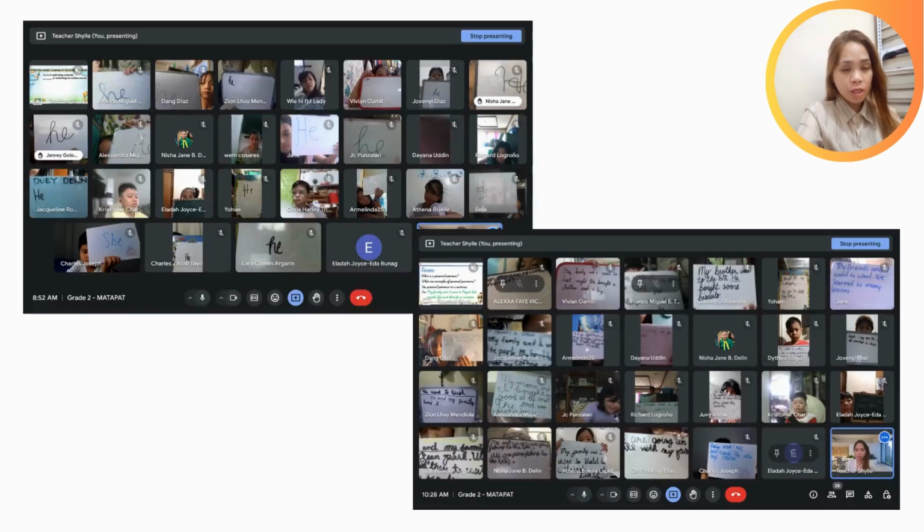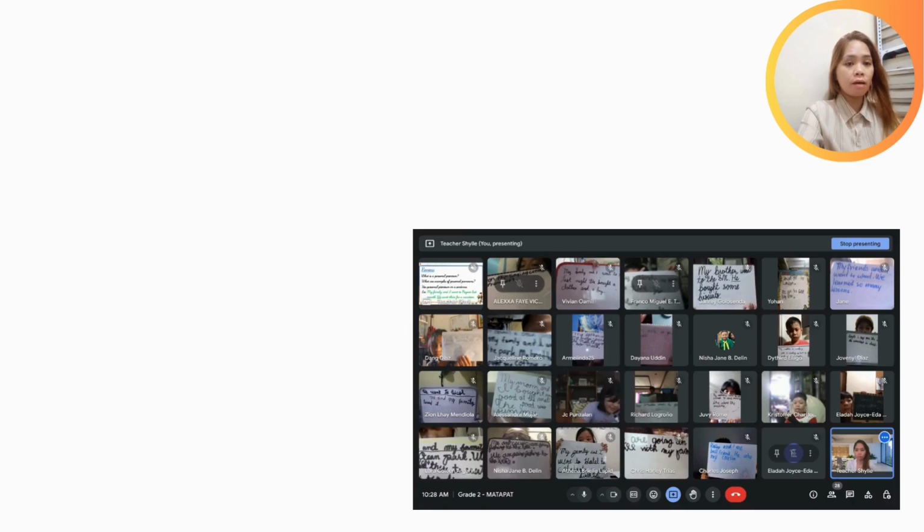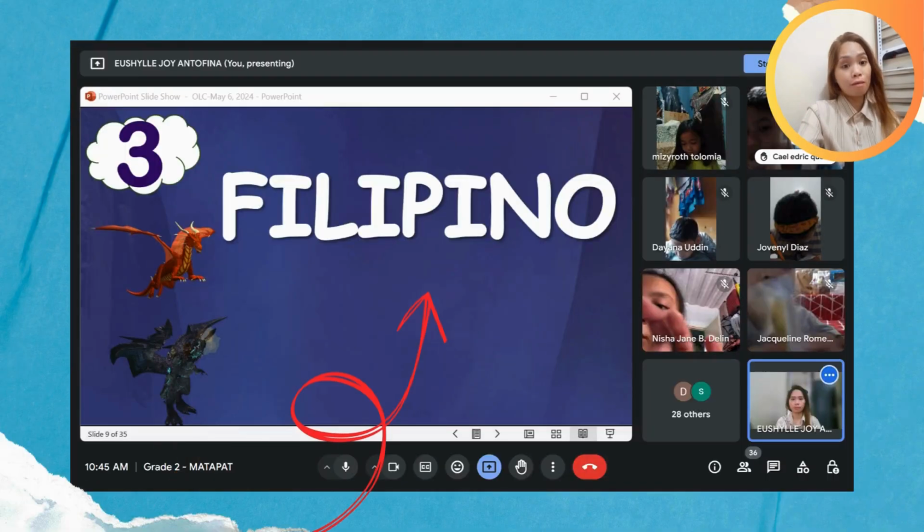And in the next picture, I assessed my learners if they truly or fully understand the usage of personal pronouns such as he, she, we, and they. I also ask them to use it in a sentence.